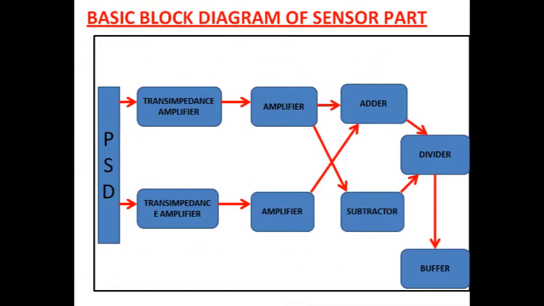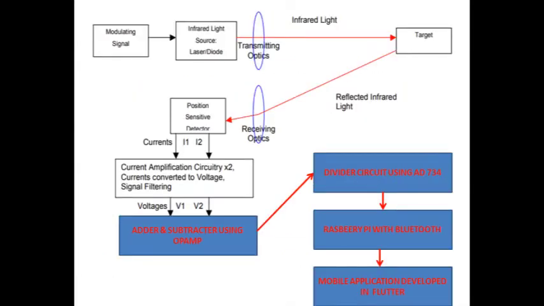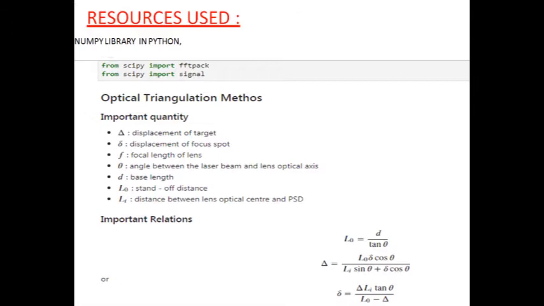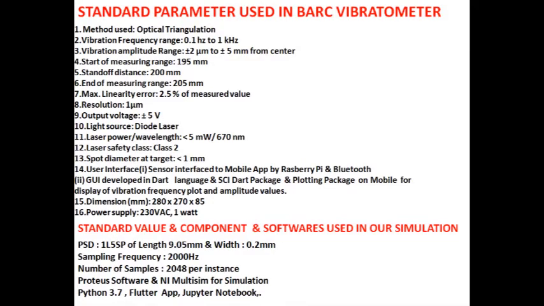Here is the block diagram of the sensor part. This is the block diagram of the prototype. The resources used are the SciPy library of Python, and the relation for the target displacement is given by the formula. The sampling frequency is taken as 2000 Hz and the number of samples as 2048. We are using Proteus software and NI Multisim for simulation of the hardware, Python 3.7 for calculating the FFT, Flutter for developing the app, and Jupyter Notebook for running the Python.